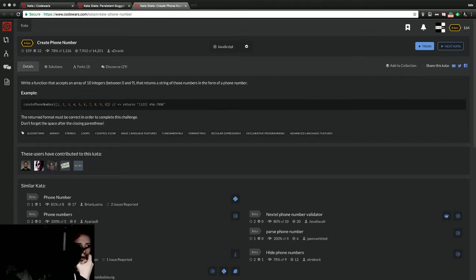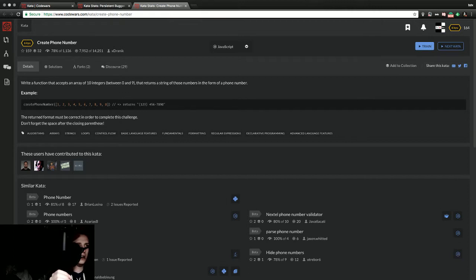Example: 1, 2, 3, 4, 5, 6, 7, 8, 9, 0 returns (123) 456-7890. The return format must be correct in order to complete this challenge. Don't forget the space after the closing parentheses.